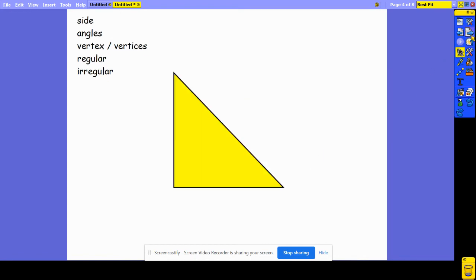Okay, I've got a triangle here. So a triangle has 3 sides. For its angles, I can see a right angle and I can see 2 acute angles. It's got 3 vertices, 1, 2, 3. And I think it is an irregular shape. I would need to get my ruler and check. I think that this side here is possibly a little bit longer than these sides, but I would need to check that to make sure I'm being accurate.